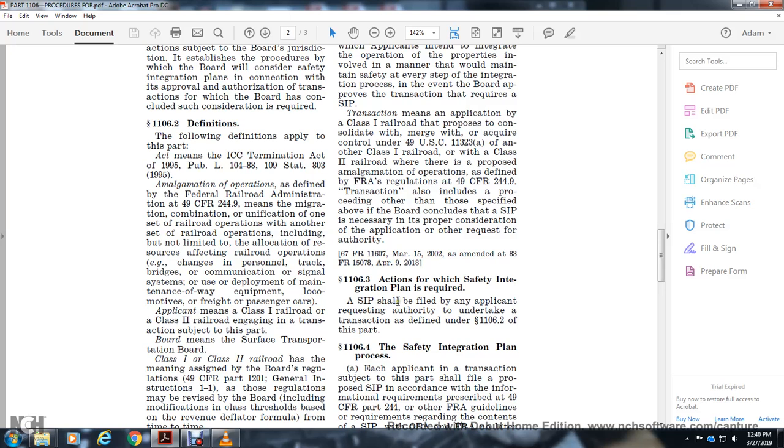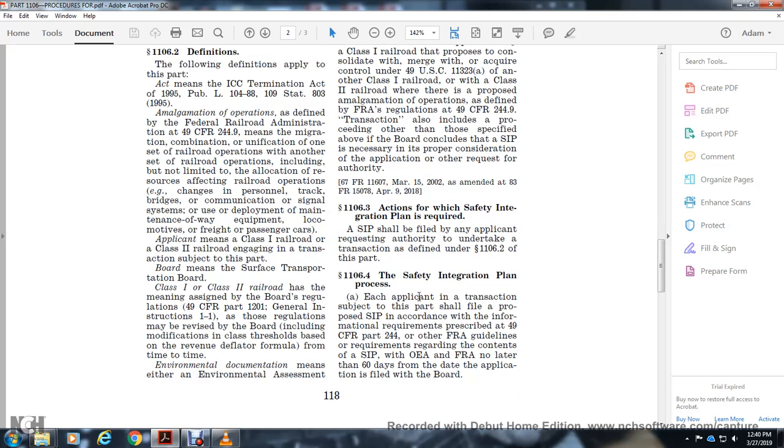1106.3 Action in which a safety integration plan is required. A safety integration plan should be filed by an applicant requesting authority to undertake a transaction defined in 1106.2 of this subpart. 1106.4 Safety integration plan process. Each applicant in a transaction subject to this part shall file a safety integration plan according to the information requirements prescribed in Title 49 CFR 244 and other FRA guidelines regarding the contents of the safety integration plan, with the Office of Environmental Analysis and the FRA, no later than 60 days after the date the application is filed with the Board.